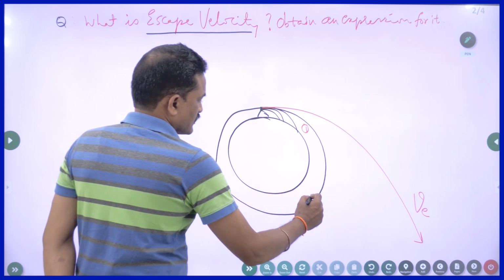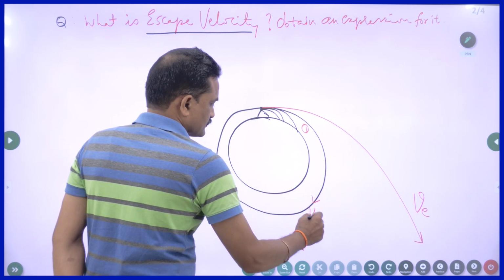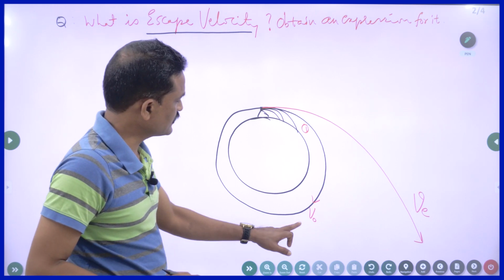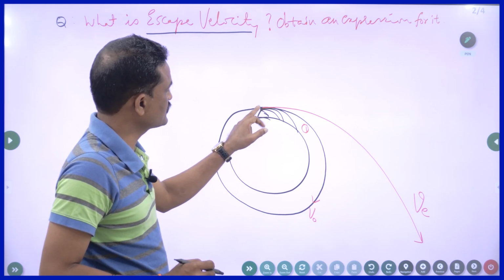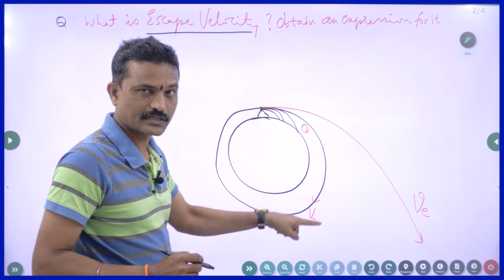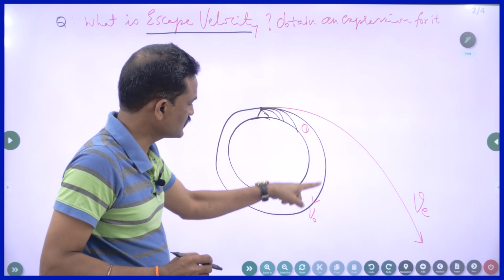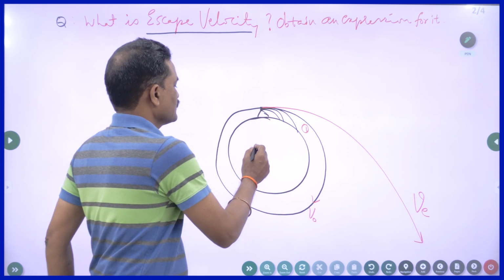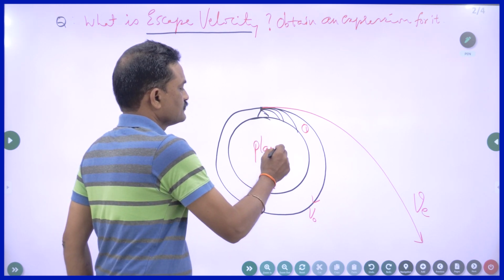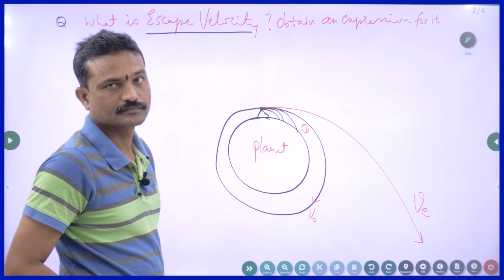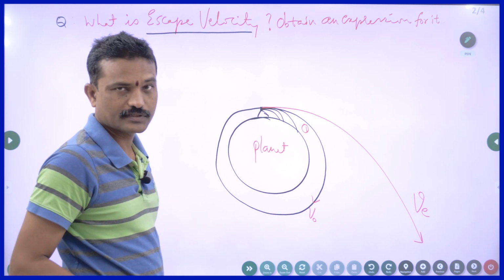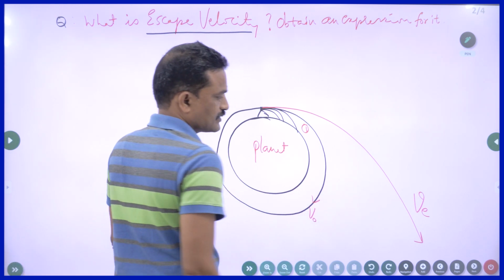And this velocity is called orbital velocity. What do you mean by orbital velocity? The velocity with which an object is to be thrown horizontally such that it goes in a circular orbit around the earth or around a planet. So this is called orbital velocity. And this is called escape velocity.